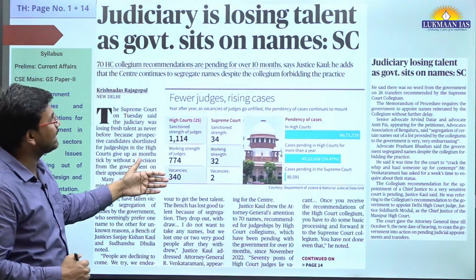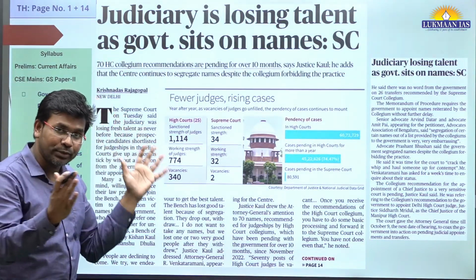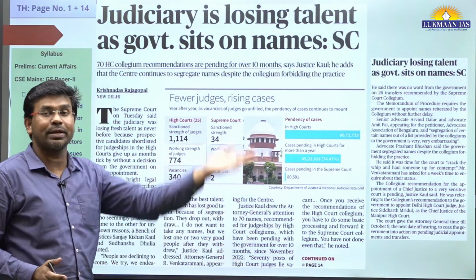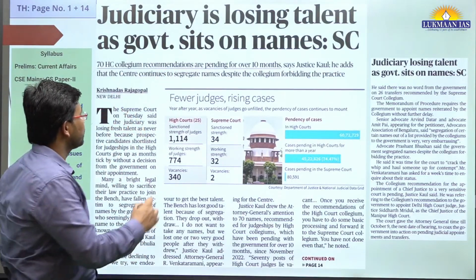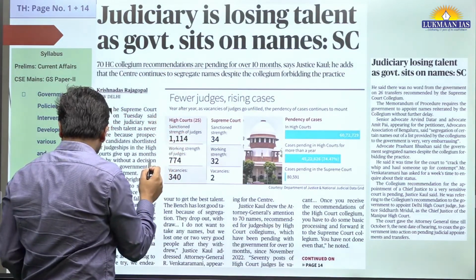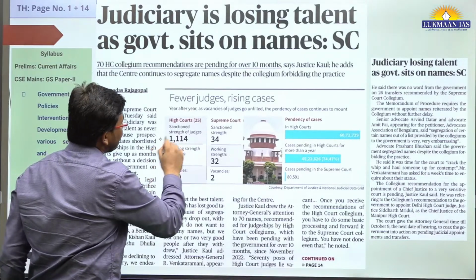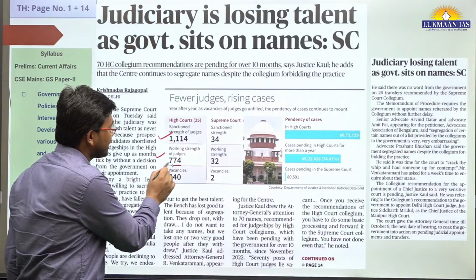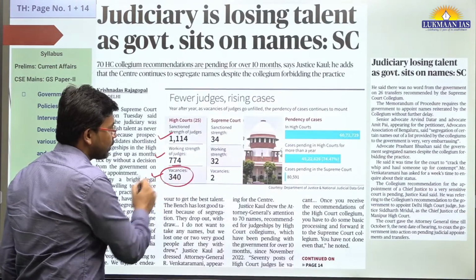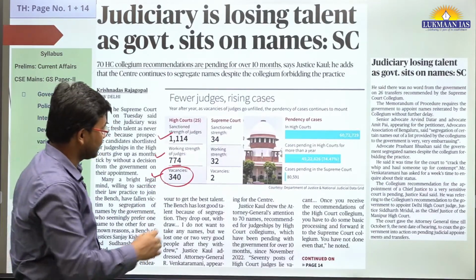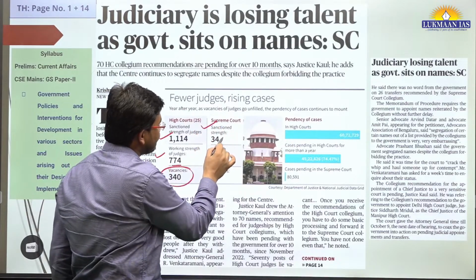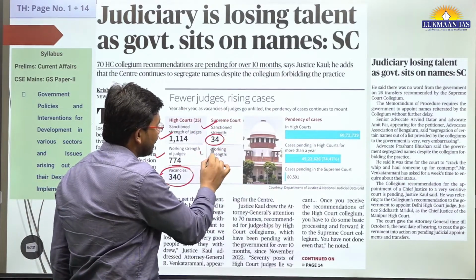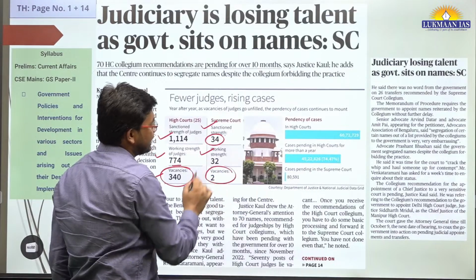In this article, they say that the number of judges is going down and the number of cases is going up. In high courts, the sanctioned strength is 1,114, but the number of judges working is 774. There are vacancies of 340 judges. In the Supreme Court, the sanctioned strength is 34, the working strength is 32, and vacancies are 2.